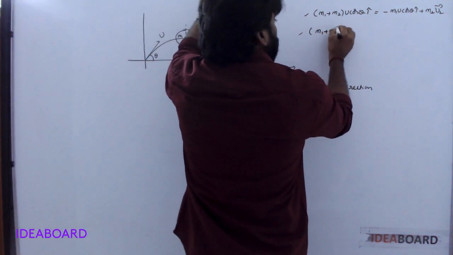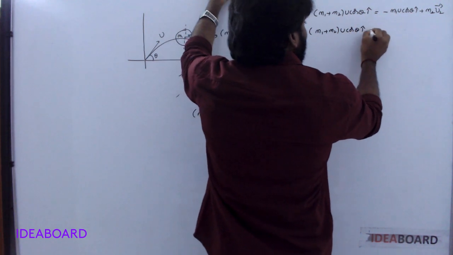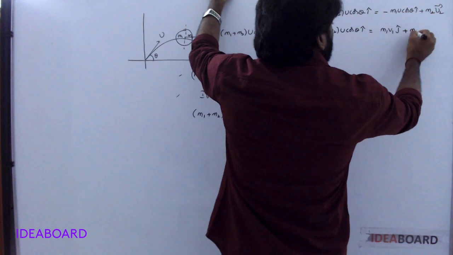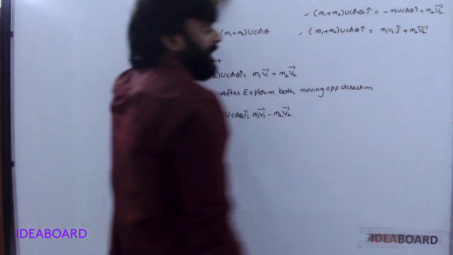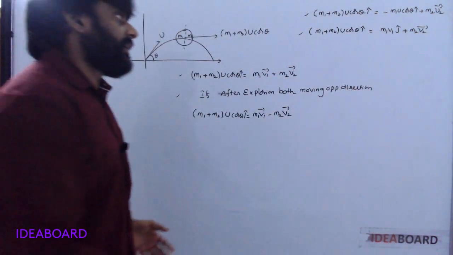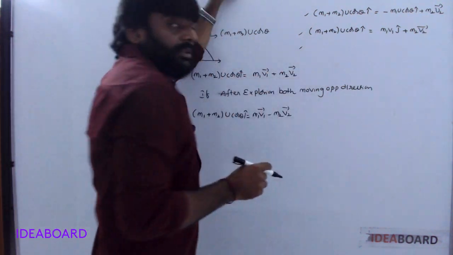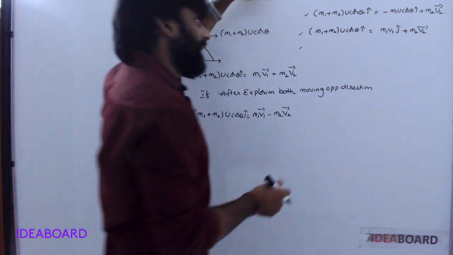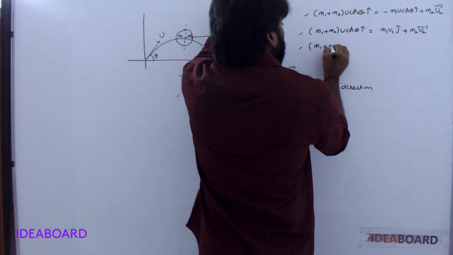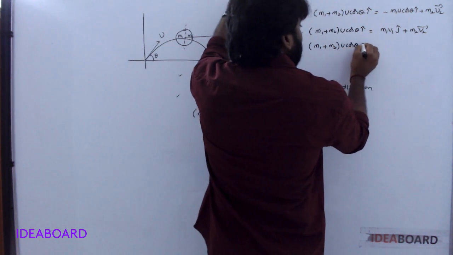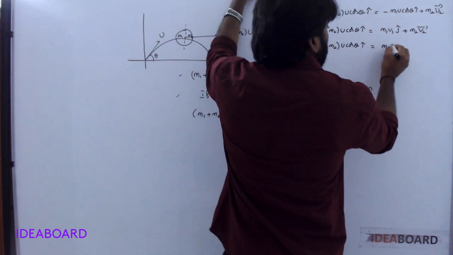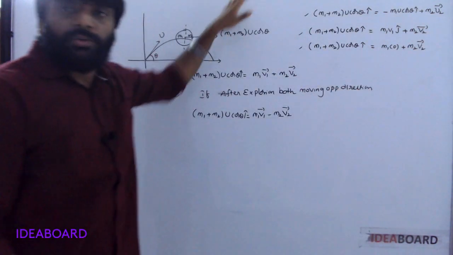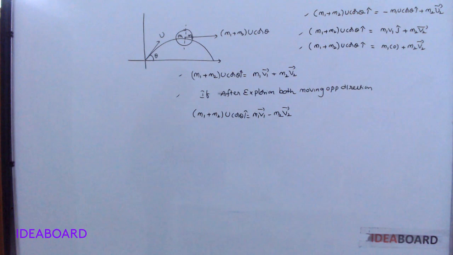In the next case, if one of the fragments moves in an upward direction, (M1 + M2) U cos theta I cap equals M1 V1 J cap plus M2 V2 bar. One of the fragments moves in an upward direction. Understood? In the last case, if one of the fragments falls freely, you write (M1 + M2) U cos theta I cap equals M1 times 0 plus M2 V2 bar. Understood?